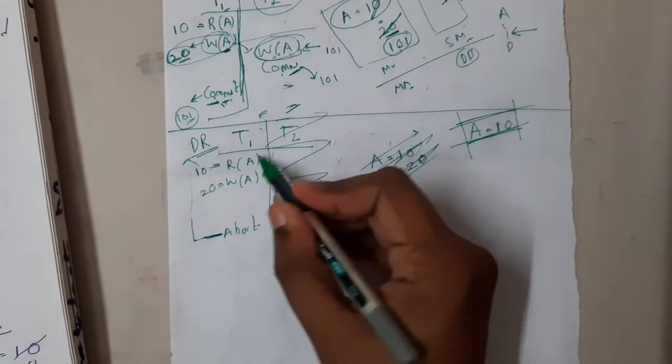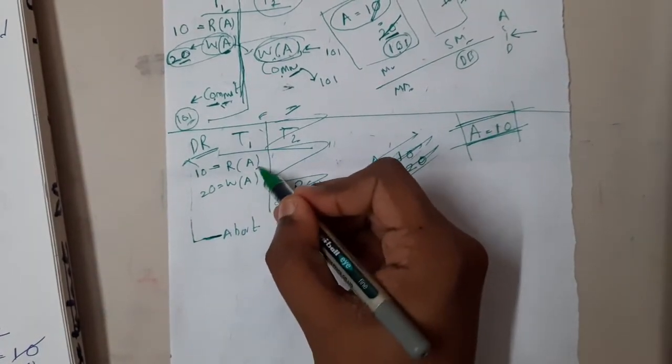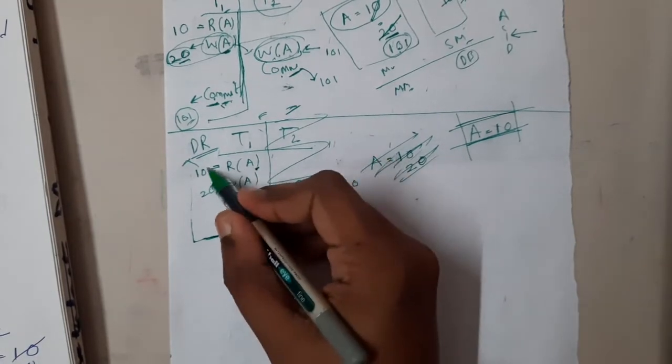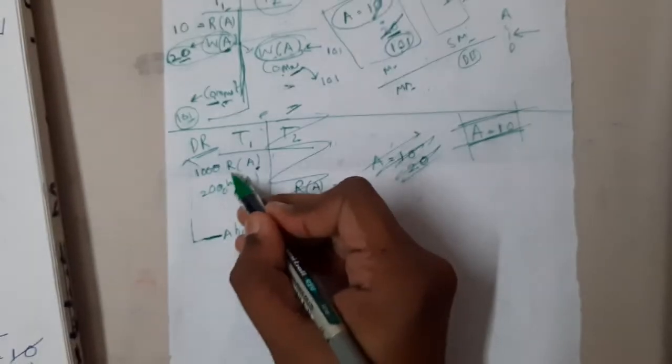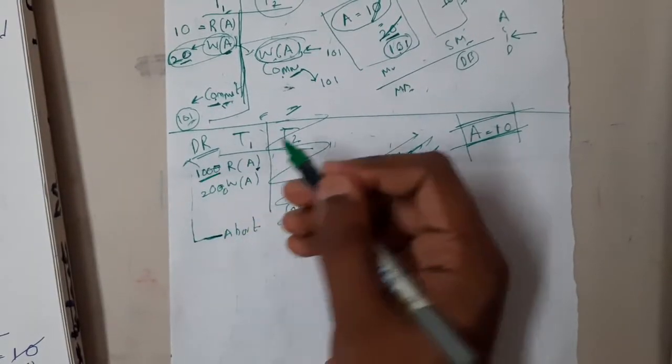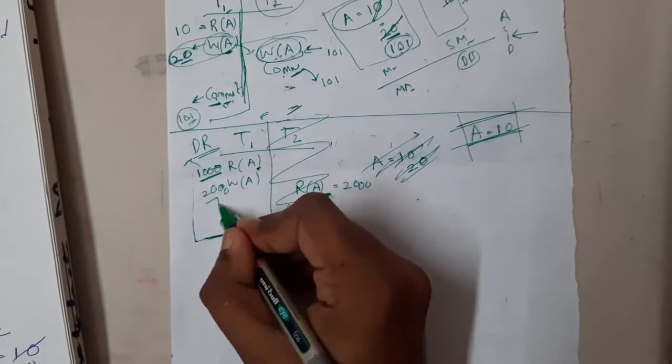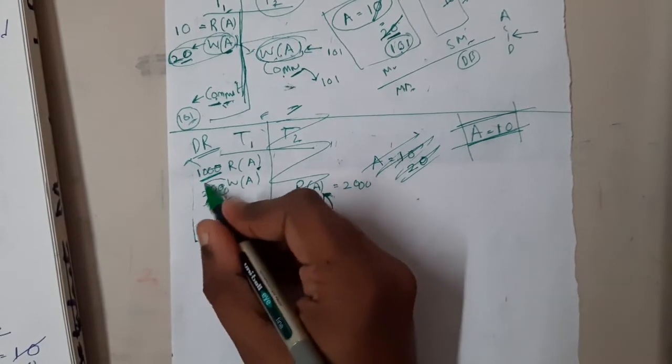So assume that your account balance initially was 1000 rupees. Now you deposited 1000 rupees again. So now your balance is 2000 rupees.